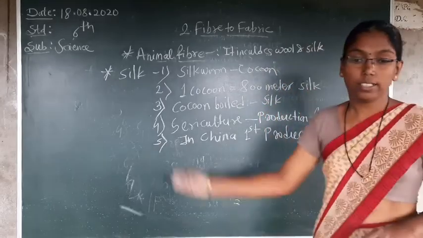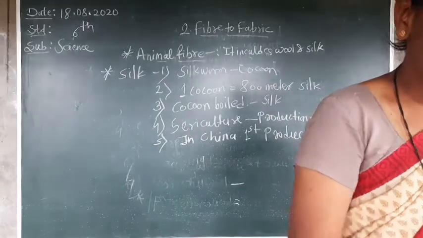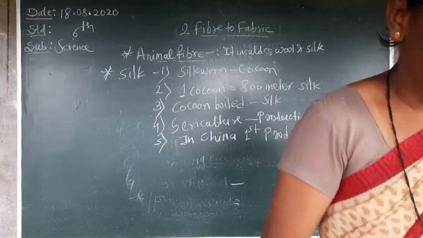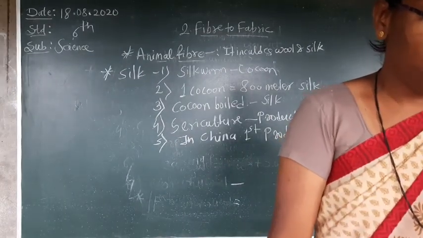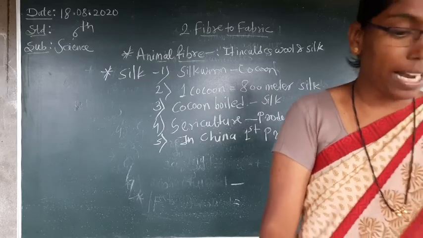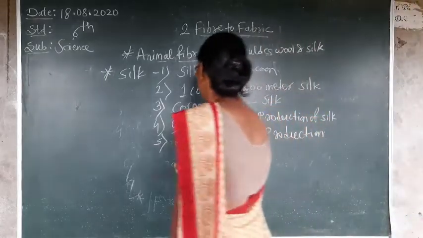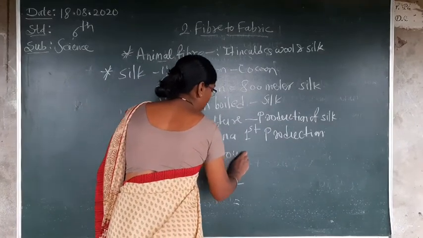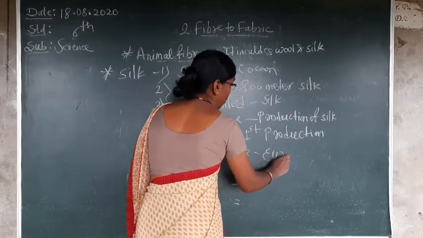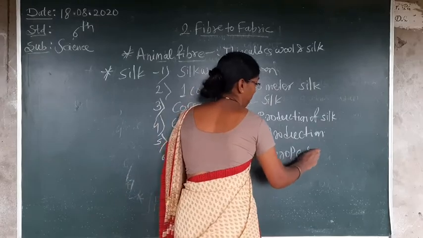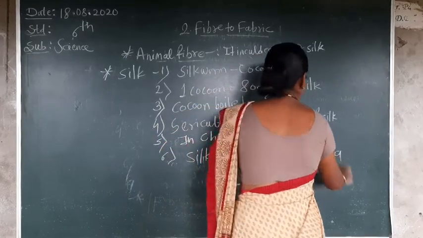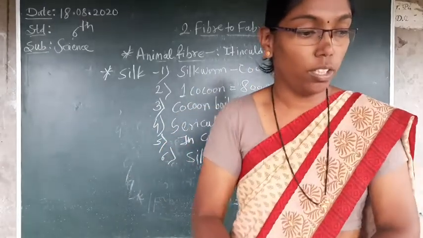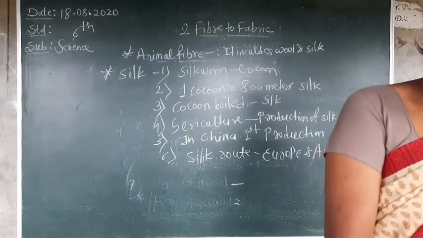Don't forget. Then what happened? The silk route, where is it? The silk route comes in Europe and Asia. Okay, don't forget, the silk route is in Europe and Asia.